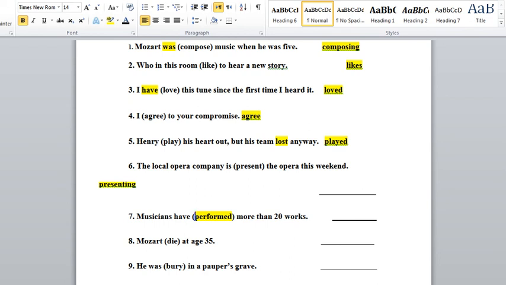Okay, "Mozart died." Yes, he's an old musician, so Mozart died, simple past only. Here only one letter is to be added, no need to add ed, because the verb already has e at the end. So I'll just add d to the end of the verb.